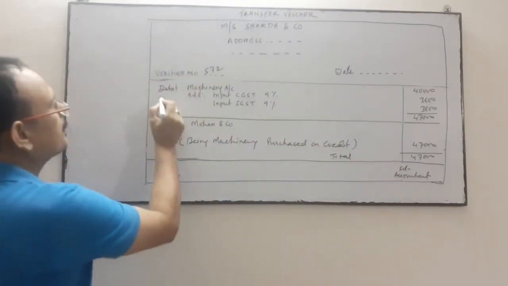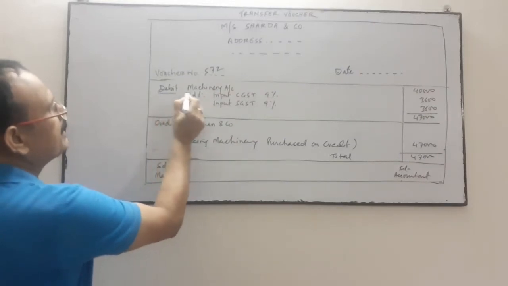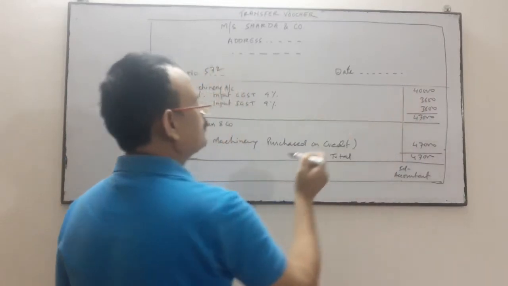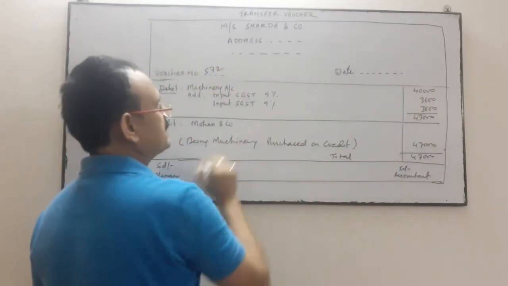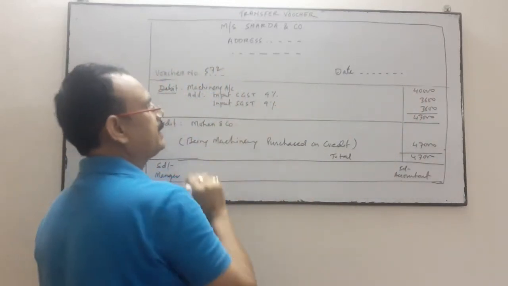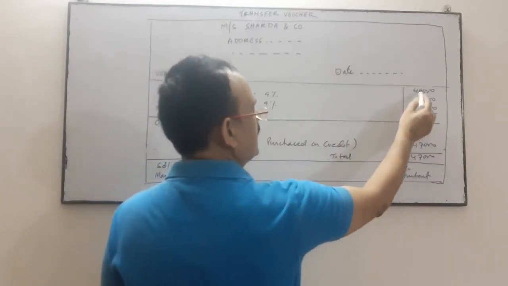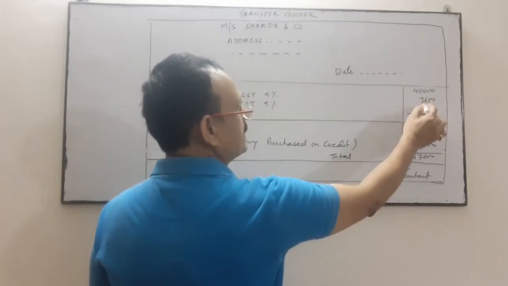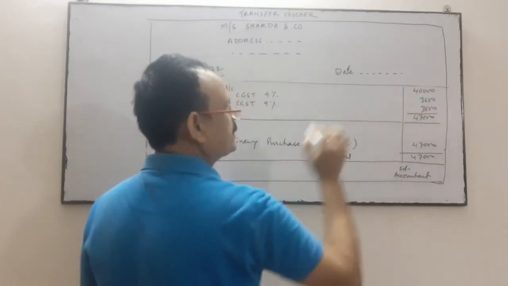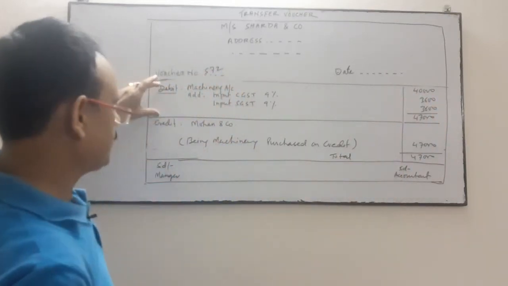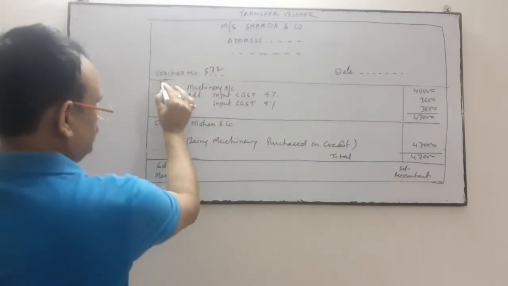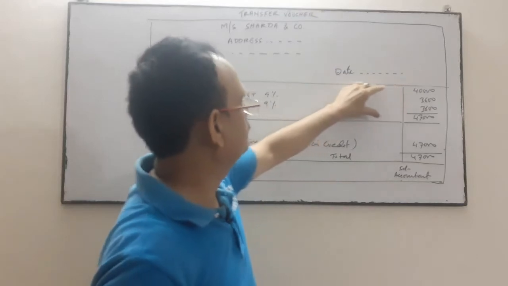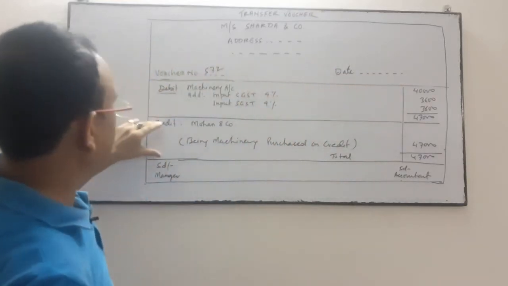So machinery purchased on credit, so we will debit the machinery account. 40,000 is the value of the machinery. Input CGST and input SGST is 9%. So 9% of 40,000 is 3,600 and 3,600. Total 47,000. This is for debit side. This part is for debit. This part is for credit.